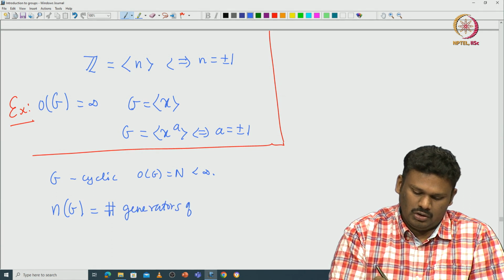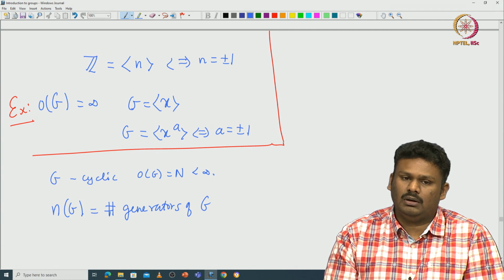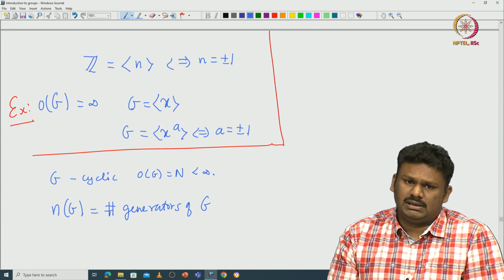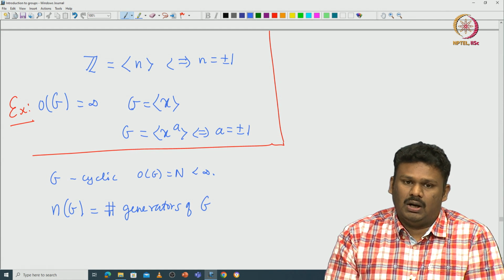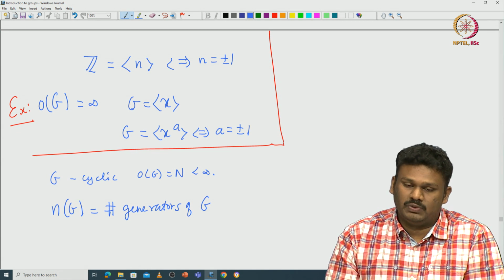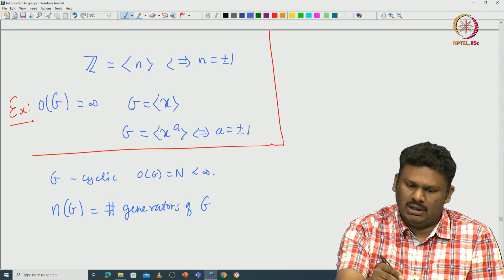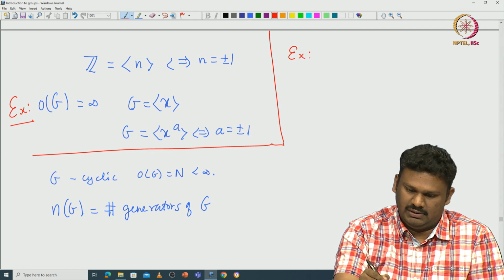Once you fix the order, all cyclic groups of order n are isomorphic, and under an isomorphism it is easy to see that a generator must be mapped to a generator. That I will leave as an exercise.